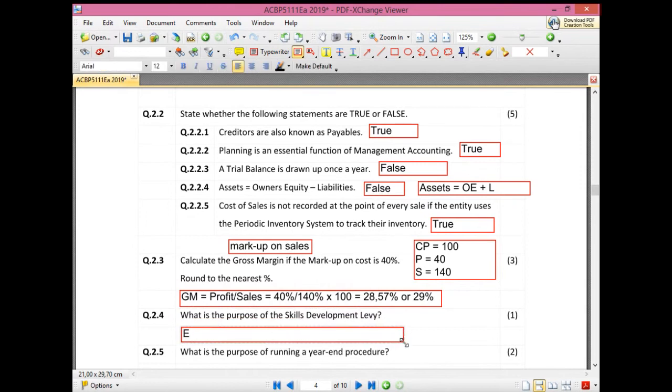Yes, so to encourage learning and development. They want you to develop your staff and train them. So this is why they charge that levy, to encourage employers to actually develop and grow their employees.